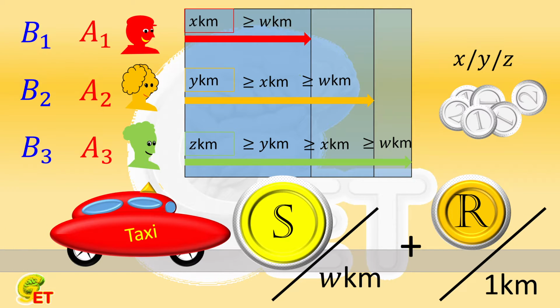The second strategy of sharing the fare is that the fare of the first X kilometers is evenly shared by all the three persons. The fare between X and Y kilometers is shared by the last two persons. And the cost between Y and Z kilometers is paid by the third person himself. The results of the three persons' shares are B1, B2, and B3. The question is: is there any situation where A1 equals B1, A2 equals B2, and A3 equals B3? Why not give it a try, and we will come back soon.